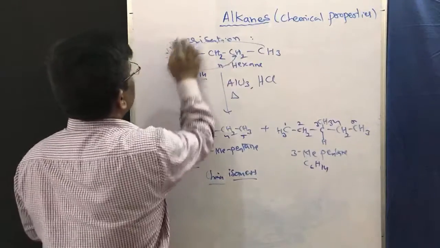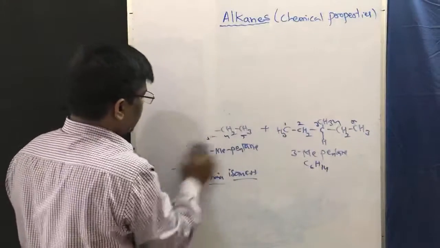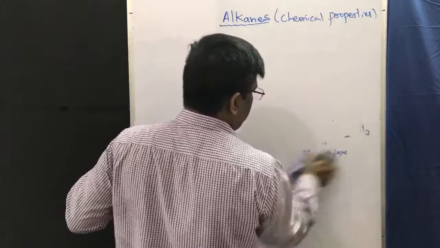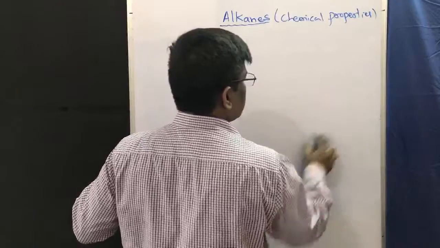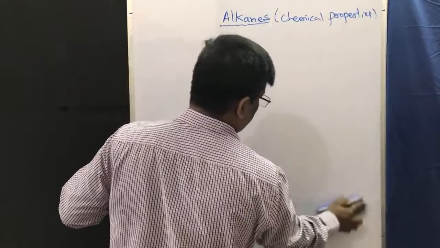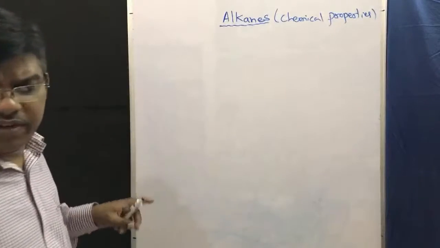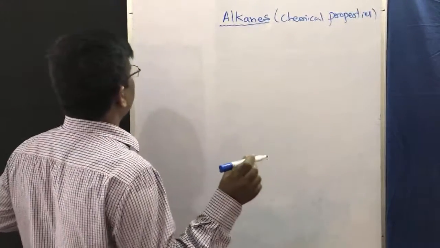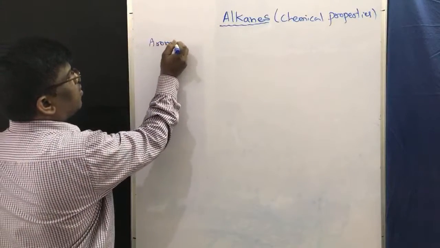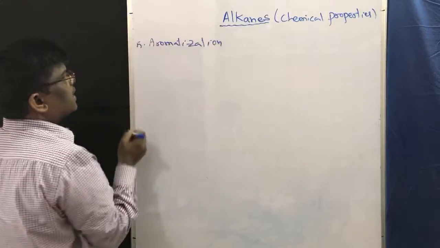Next, what we are going to learn is aromatization. What is an aromatic compound? Do you have any idea? The compounds which follow Huckel's rule, those having 4n plus 2 pi electrons, are going to be aromatic compounds. After these two classes I am going to explain aromatic compounds. Anyhow, aromatization of alkanes takes place.